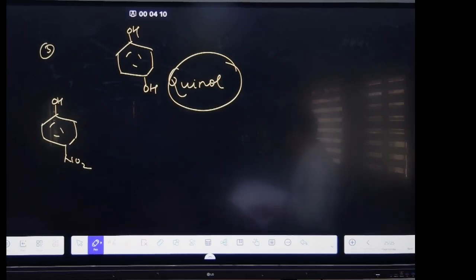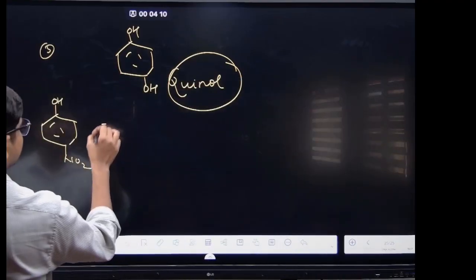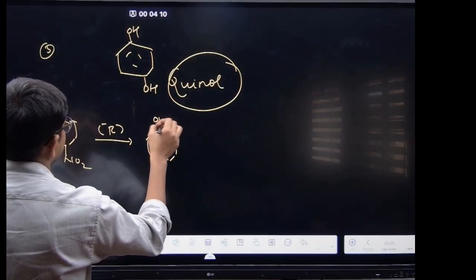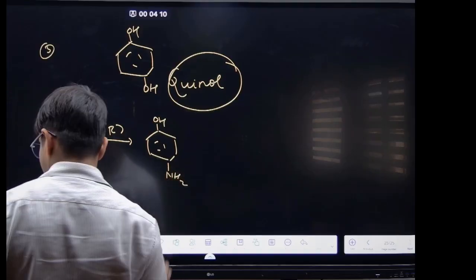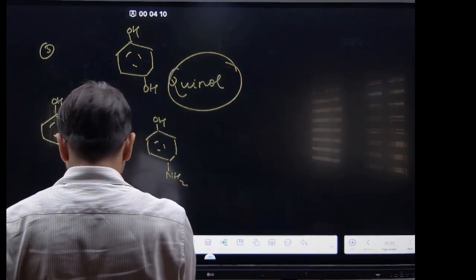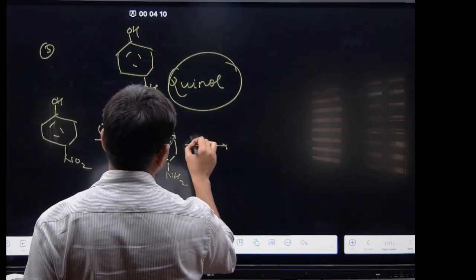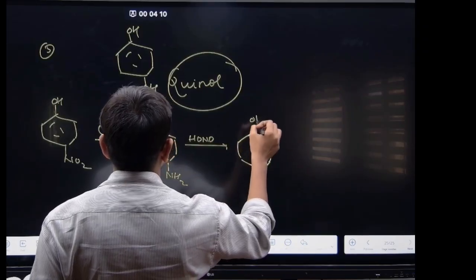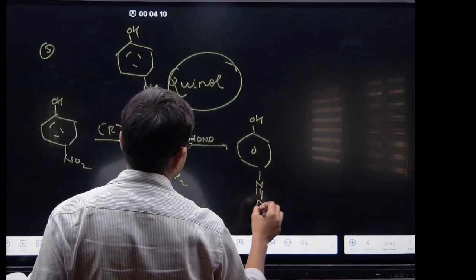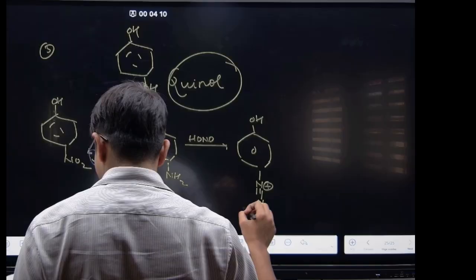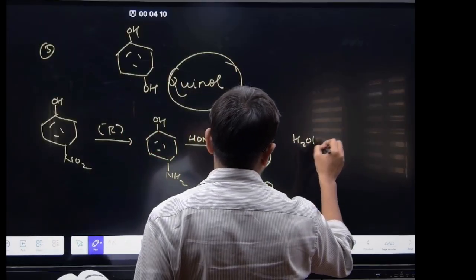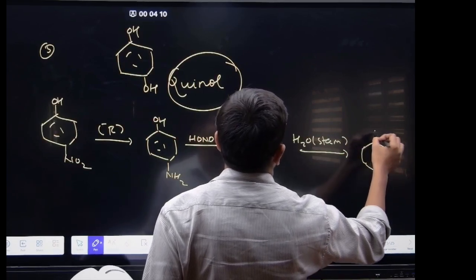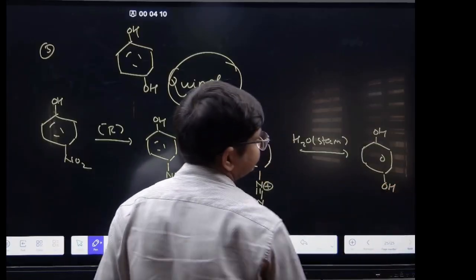If you do the reduction, it will form OH and NH2. Then you have the diazotization, right? Diazotization will convert it to OH and the diazonium chloride. Again you have hydrolysis. It will form quinol.